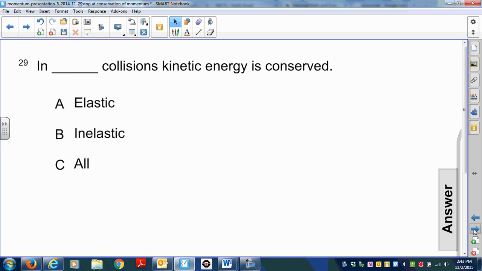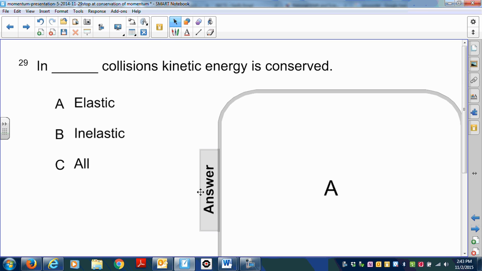In blank collisions, kinetic energy is conserved. Is it A, elastic, B, inelastic, C, both? Pause the video now. Okay, let's see if you chose the right answer. Did you choose A? That would be the correct answer.